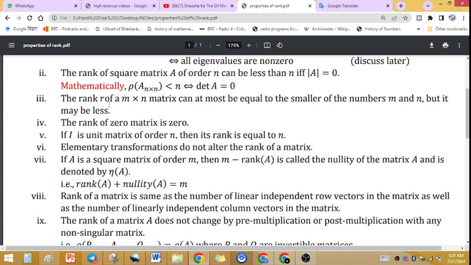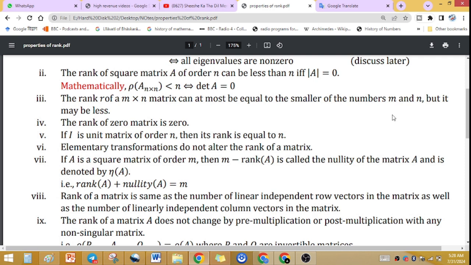Third point, the rank R of an m cross n matrix can at most be equal to the smaller of the numbers m and n, but it may be less. It means rank never exceeds the size of the matrix, but rank may be smaller, or equal to min of m cross n, either m or n. The rank of zero matrix is 0.